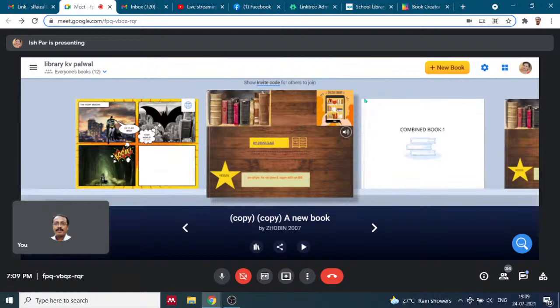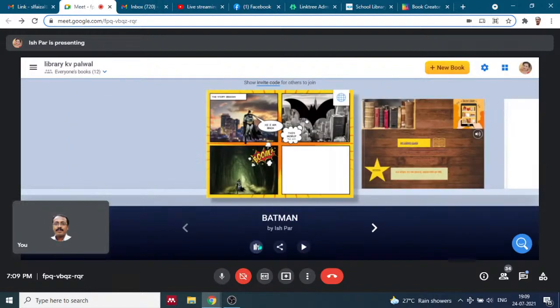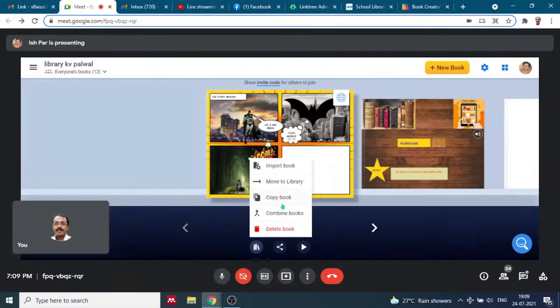Combined book, this is also not published. This is also not published. This book is published. There is this library button I told you earlier.